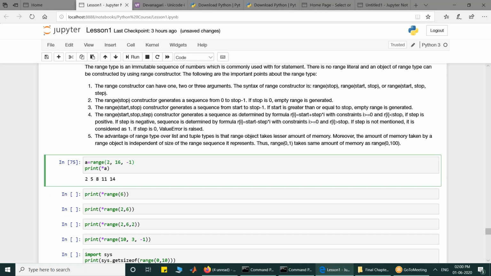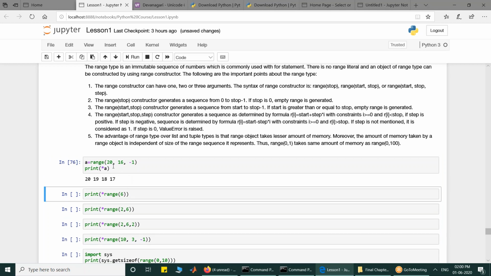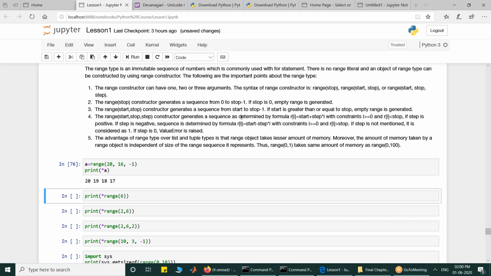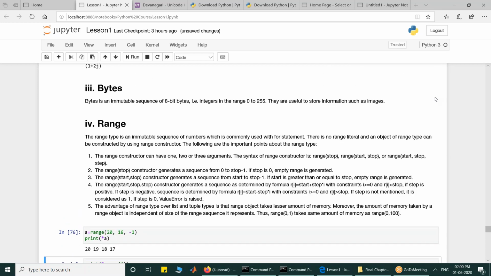Similarly, your step can be negative, and you can go in the reverse direction also. Starting from 20 till 17, step minus 1, you can create the sequence. Am I clear in specifying what range means? Range is a sequence of numbers, and you can create it by a constructor. There is no literal available. So there are three different ways: start, stop.